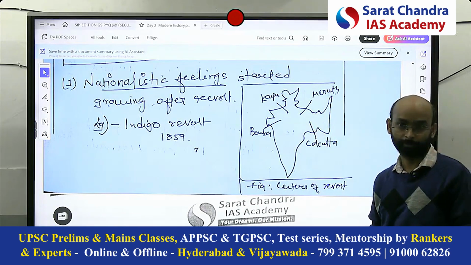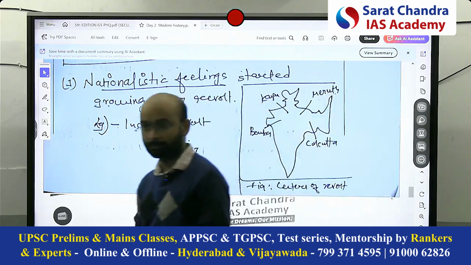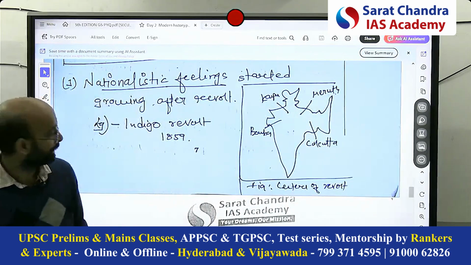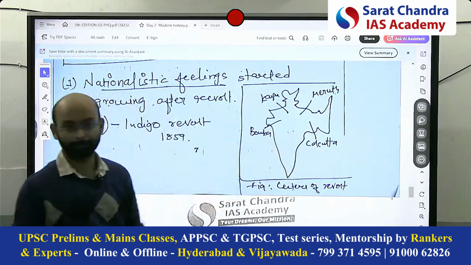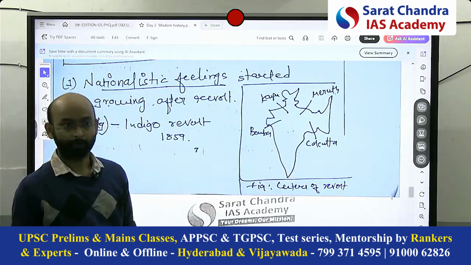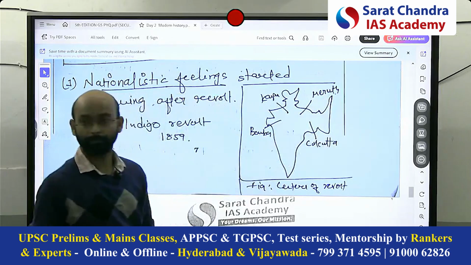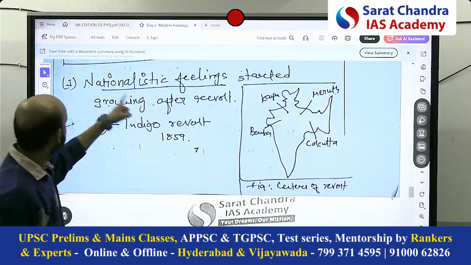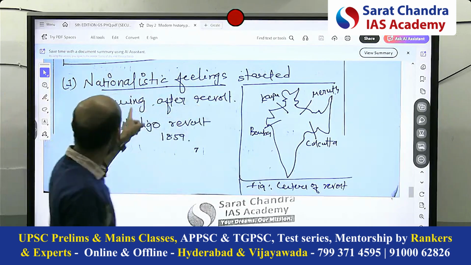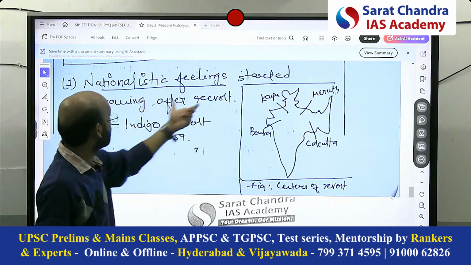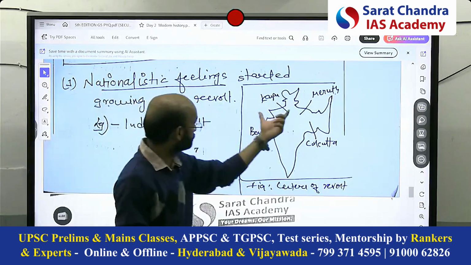Then again, this map. The 1857 revolt had certain centers. It was not pan-India. Southern India was not there. So if you are able to locate important places like Kanpur, Meerut, Calcutta, Bombay, then we see the nationalistic feeling started growing after the revolt, in places like these.